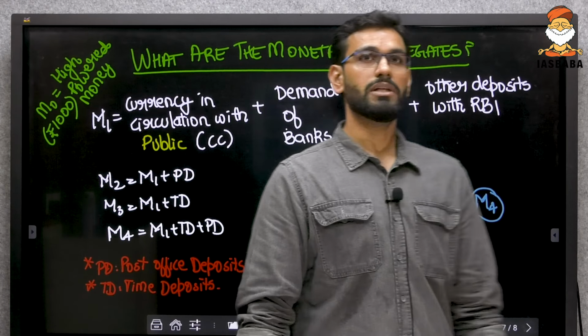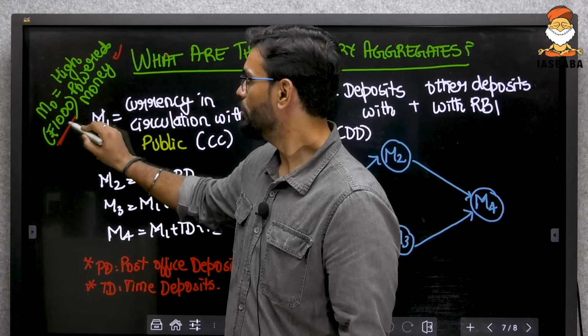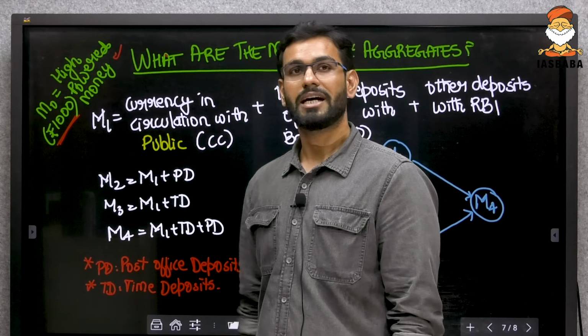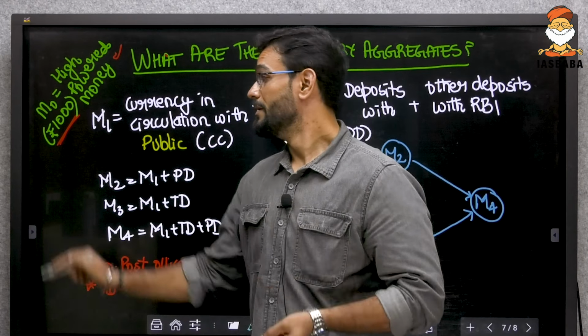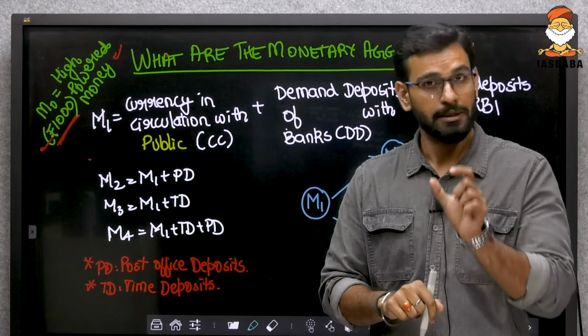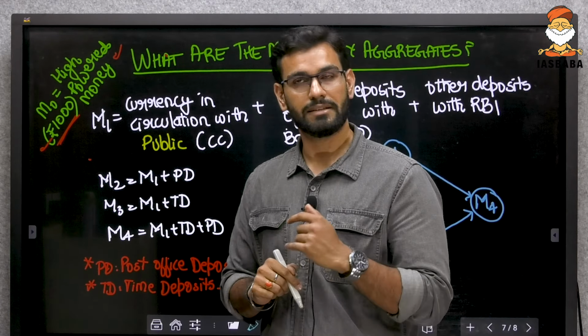Now, what are the monetary aggregates? M0 is called high-powered money, which is the 1000 rupees. This M0 is the 1000 rupees that we got. This is the monetary base of the economy. So let's try to understand the other one.